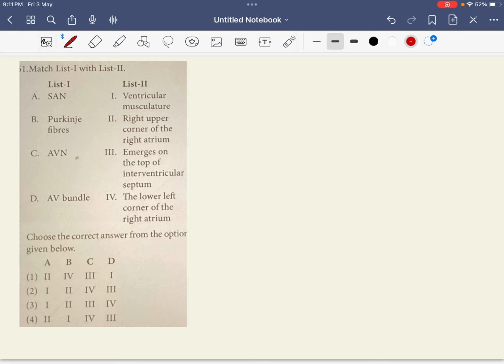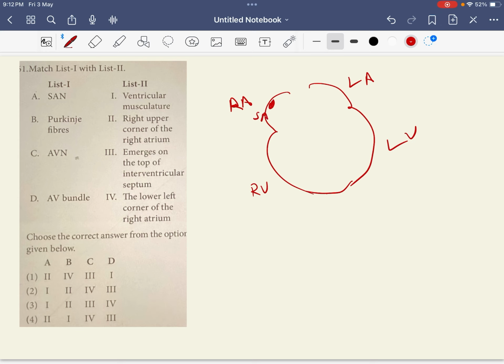SAN, Purkinje fiber, AVN, AV bundle. So let's see that. Hope you remember your heart structure, isn't it? Where you had right atrium, right ventricle, then left atrium, left ventricle. In the upper right corner you have your SAN, right?